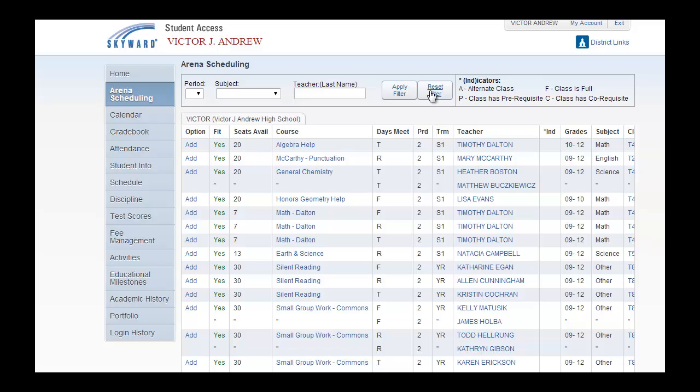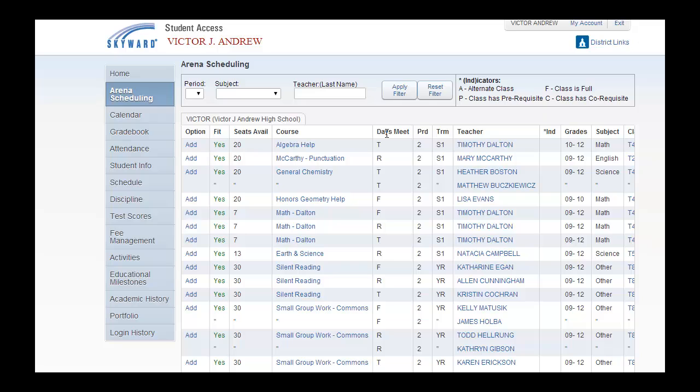Some of the other features of Arena Scheduling. First off, as you see on your screen, it gives you very important information prior to scheduling. The option screen is actually where you will register for classes or sessions. The fit will denote if it fits in your schedule based on the fact that you are or are not scheduled for other sessions. Seats available will keep a running tabulation of how many seats are left available in specific sessions. Course is simply the session name that you will be registering for.